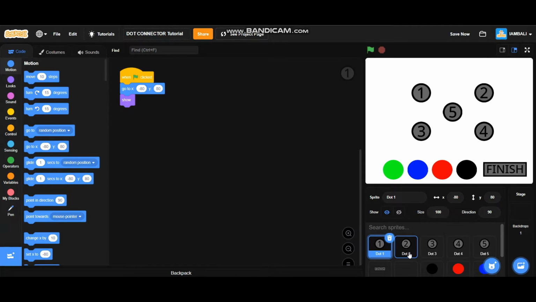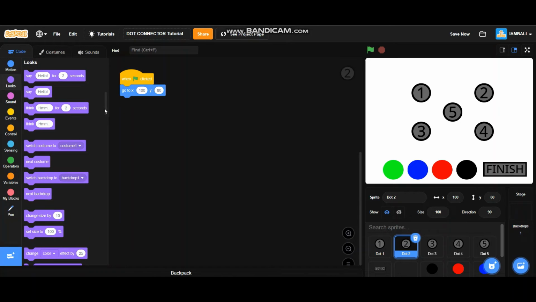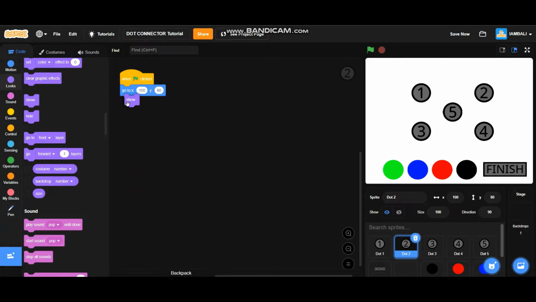So, go to dot 2, add a position block, go to x 100 and y 80. Go to events, add a when green flag is clicked block. Don't forget to add a show block. We are going to do the same thing to all the other dots.